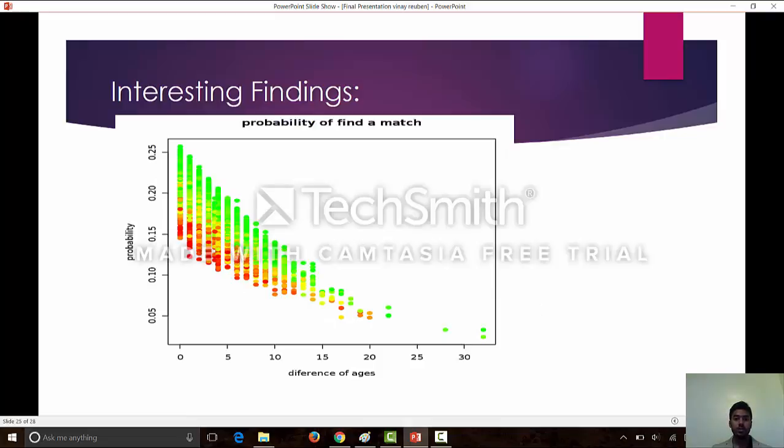Interesting findings. This graph shows the probability of finding a match versus the difference in ages. As you can see, as the difference in ages increases, the probability of finding a match definitely reduces, because most partners prefer the difference of age to be less. But from a difference of 0 to 5 in ages, that is good, they don't bother about that. From 5 to 10 there is a decrease in the probability, and after 10 and 15 no one wants to see their partner again.